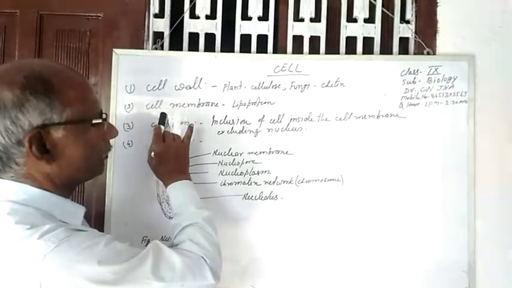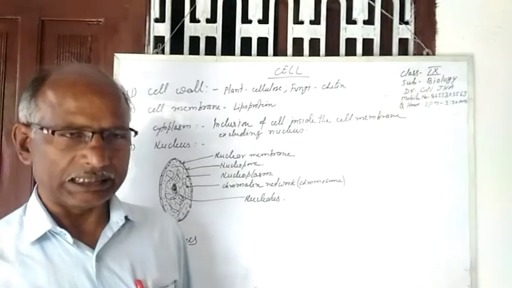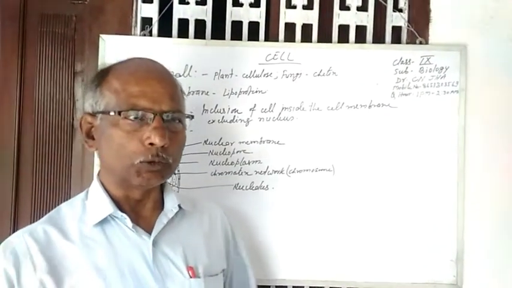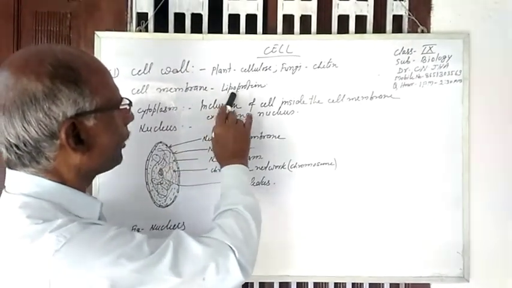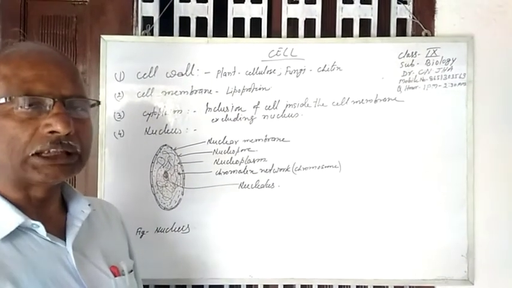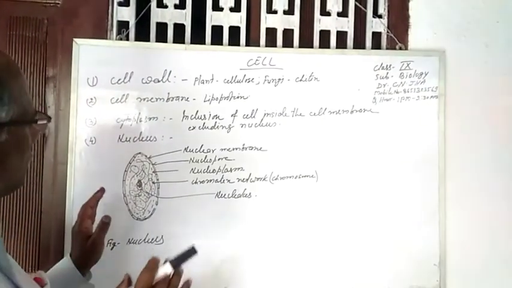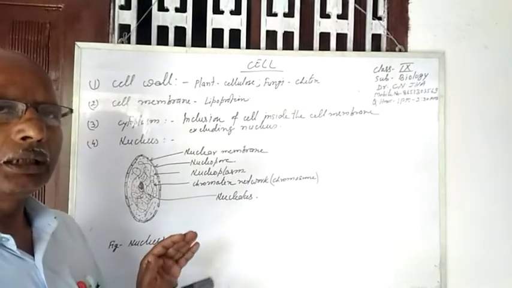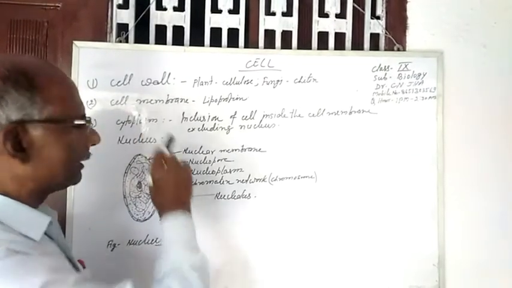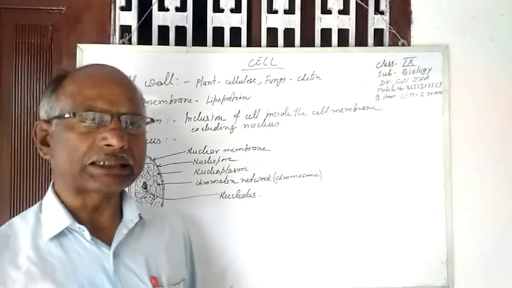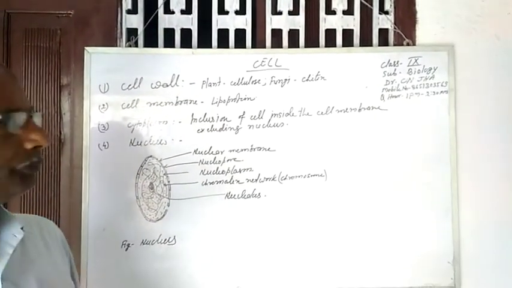Now cell membrane. Cell membrane is a very thin, elastic, living part of the cell which includes the inclusions of the cell. The cell membrane is made up of lipoprotein. This is a colloidal liquid in which all the cell inclusions are present. It protects and acts as a matrix in the cell.